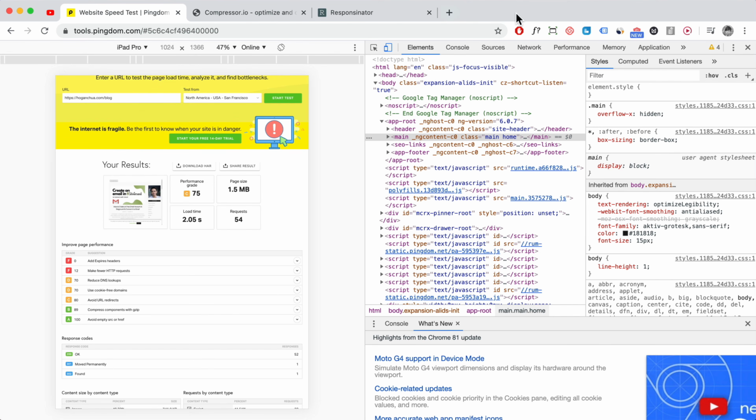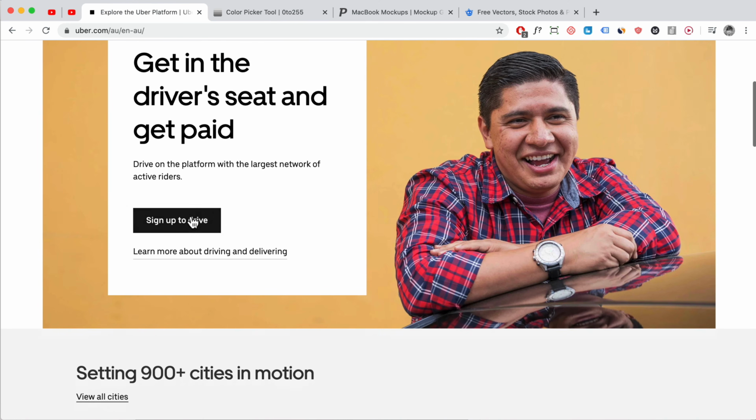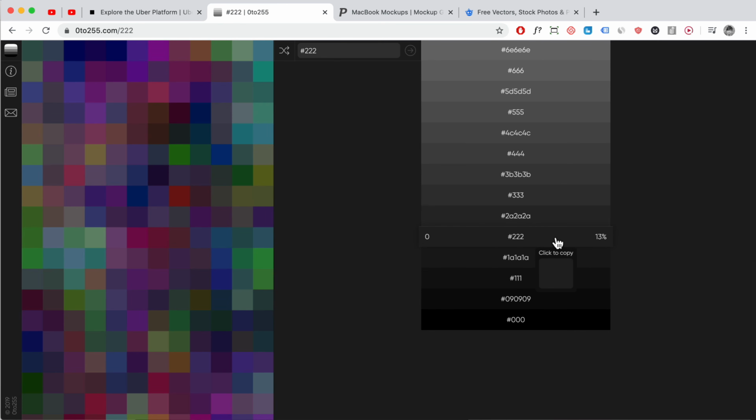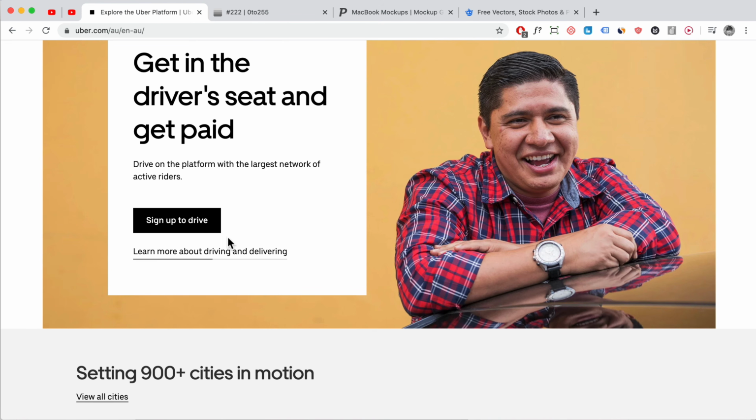All right, so now I want to show you some other tools which I think you might find useful as well. Some other tools that I do want to mention is 0 to 255. What I use this for is sometimes I need a button hover color, and generally when you hover over buttons, you'll notice that it goes either lighter or darker. You can randomly choose it, I guess, but sometimes I just like to put in the color code and get something that's very exact. Let's say you've got a dark gray here. That's the original color of your button. Then you can hover it 2 shades lighter or 2 shades darker, so people know it's a button.